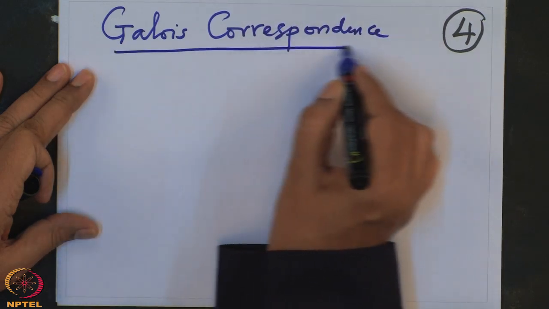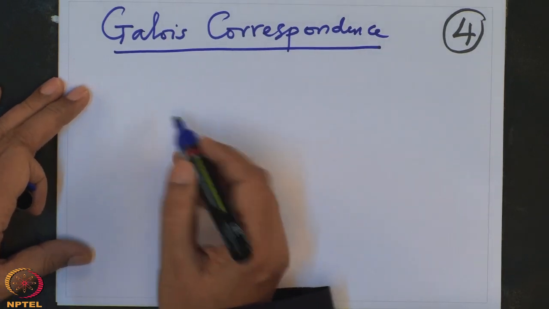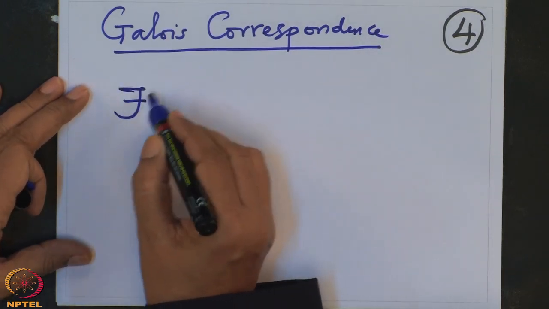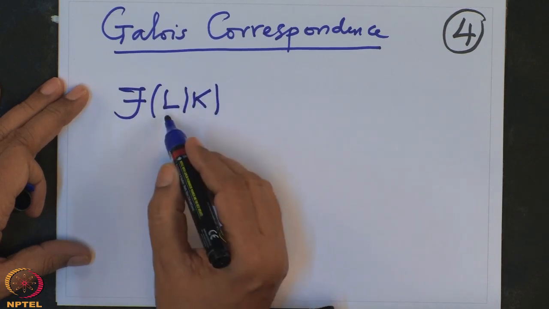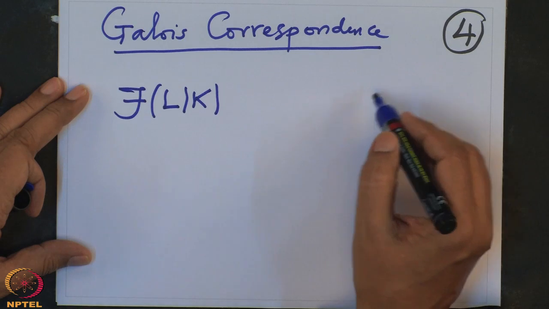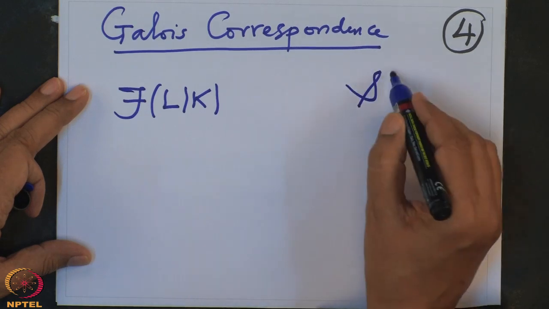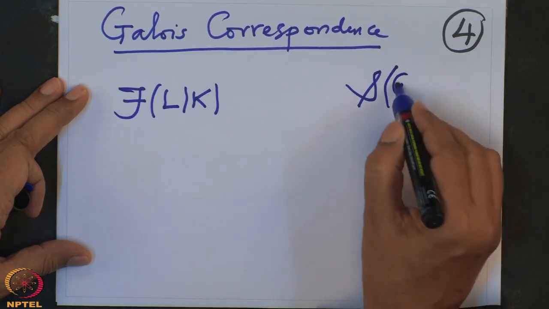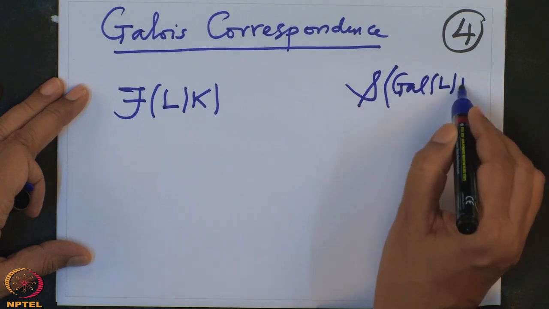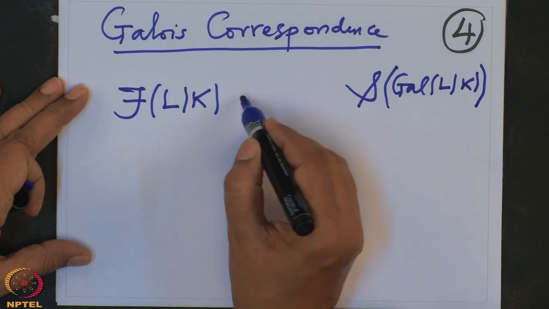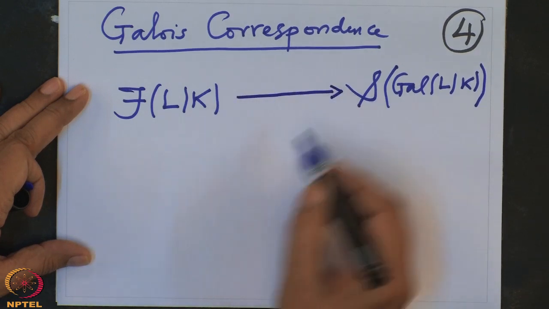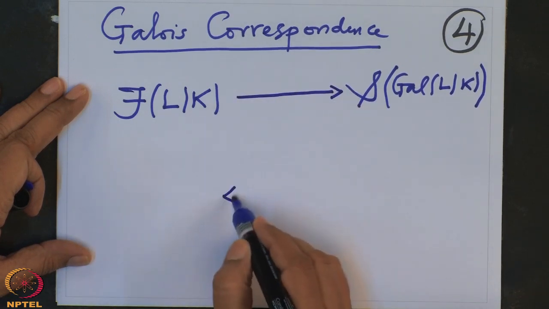These are the bijections between the intermediary fields of L over K. That means there are subfields of L which contain K on one side, and on the other side the subgroups of the Galois group. We have given the map, one in this direction and the other in this direction.